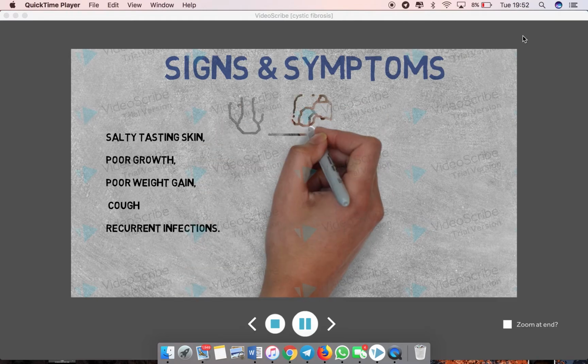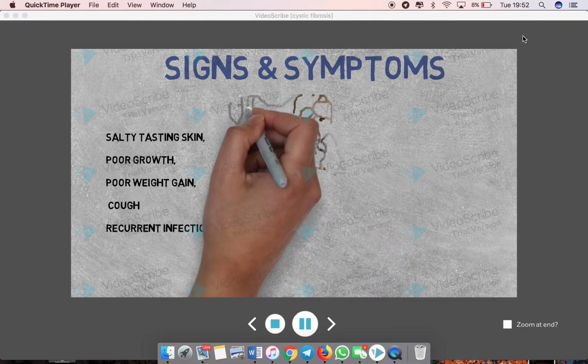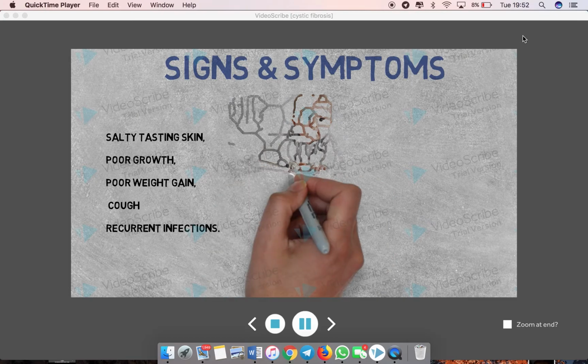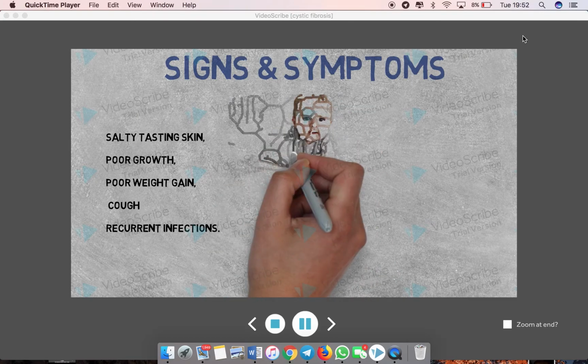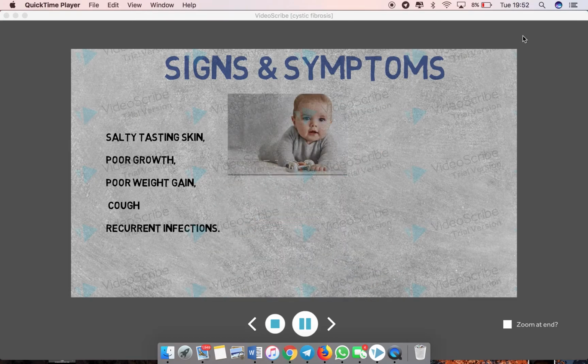Earlier signs, however, in the newborn is something called meconium ileus. Meconium is the first stool that the newborn passes. However, in CF, this is too sticky and too mucousy. As a result, it causes obstruction. This is a surgical emergency.